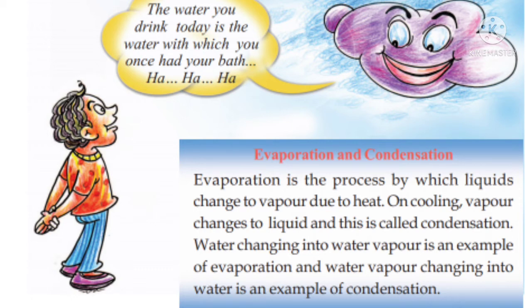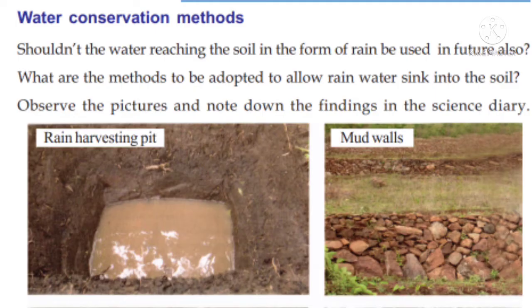Okay, so we have to protect this rain, this water. There are so many methods for conservation of water. Shouldn't the water reaching the soil in the form of rain be used in the future also? Yes. So, what are the methods to be adopted to allow rainwater to sink into the soil? You can see on page number 21 of your textbook, there are so many ways to conserve water. One is the rain harvesting pit. You can make a pit for rain harvesting.